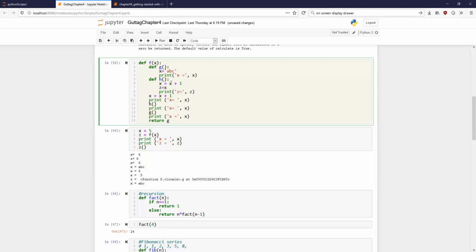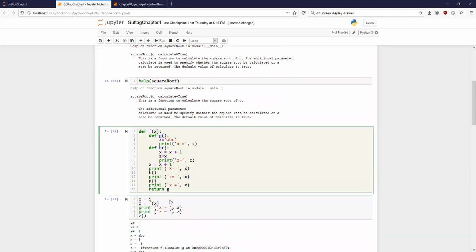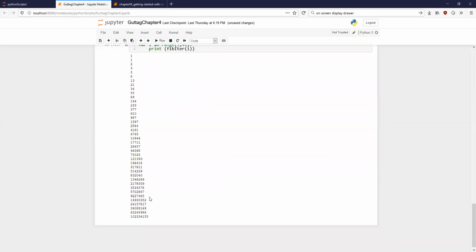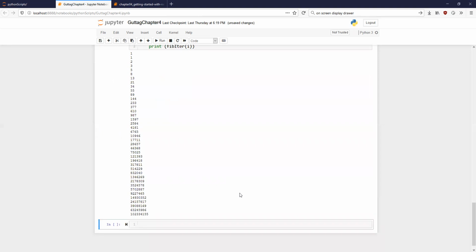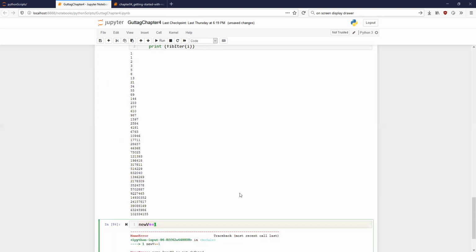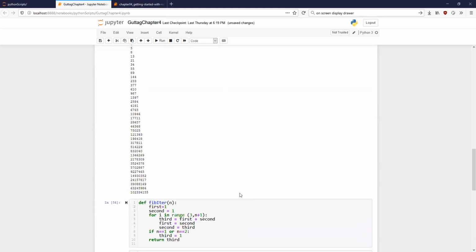For example, if I were to write a new variable, new v, plus is equal to 1, what is going to happen in this case? I'm saying new variable is equal to new variable plus 1. It will give an error. It is exactly the same thing that is happening over there.